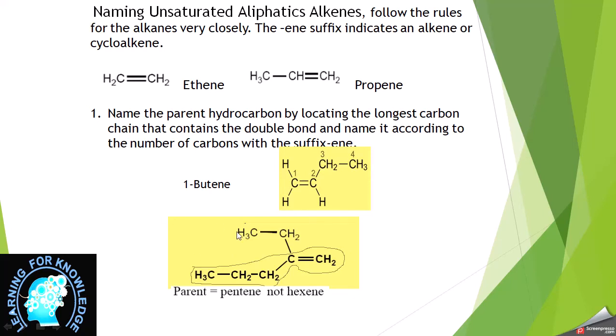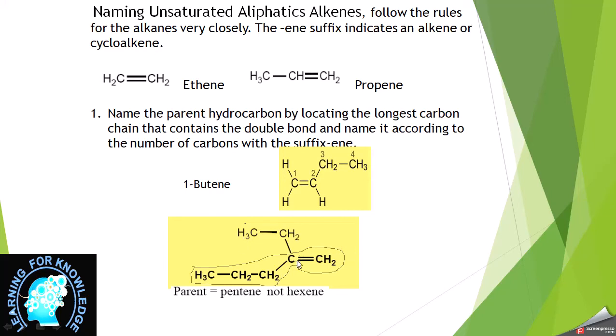There is another example. If we look at this structure, first of all we will locate the longest chain. If we locate the longest chain, it starts from here, this and this. It contains 6 carbon atoms, but if we look in detail, we can easily see that there is no double bond present in this chain, which starts from here and ends here.